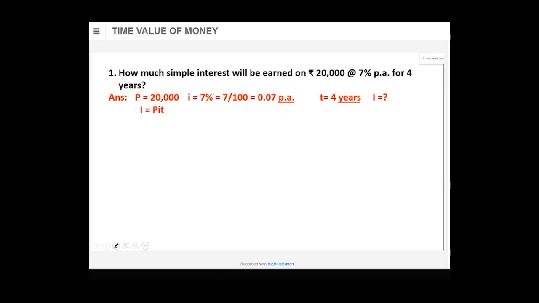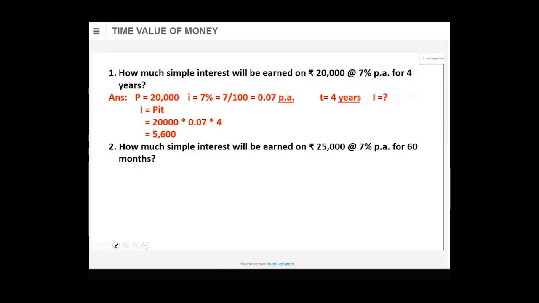I'm using, or you will be using, that formula: I is equal to PRT, P into R into T. So that is 20,000 into 0.07 into 4, and that comes to 5,600. Everyone give me correct answers. Good. Let's go on to the next one.